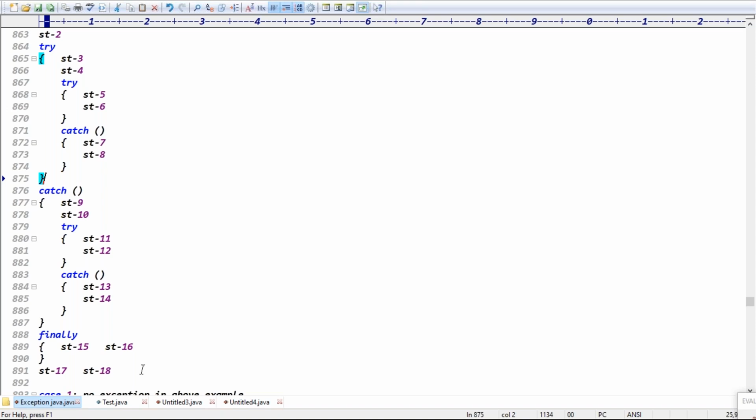Statements 1, 2, and 17, 18. The first and second statements, and the last, 17 and 18. Exception raised in statement 2 means statement 1 is executed. After 1, the second one, finally. Finally is not executed, and why? Because we have not entered the try block, the exception block is not started, right? So there is no chance of executing the finally block.